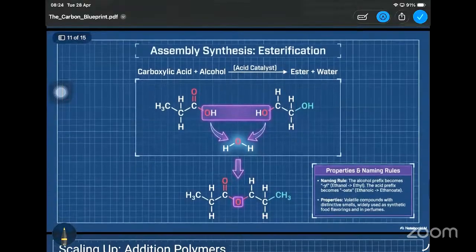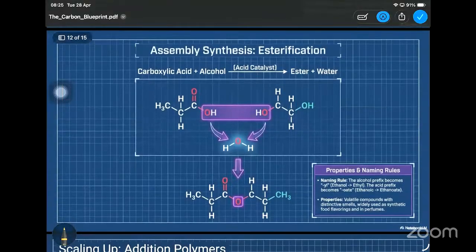The next one is the esterification reactions, where we are forming esters. In order to make an ester, this is the common reaction: you need to react a carboxylic acid with an alcohol. An acid catalyst is added, and most of the time we will be using sulfuric acid as the catalyst. Then we will be getting ester and water.